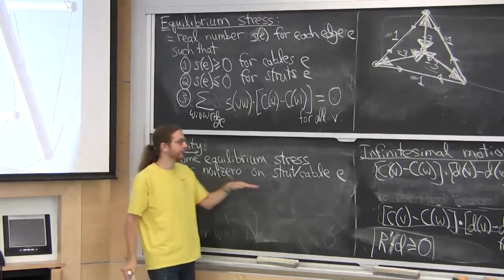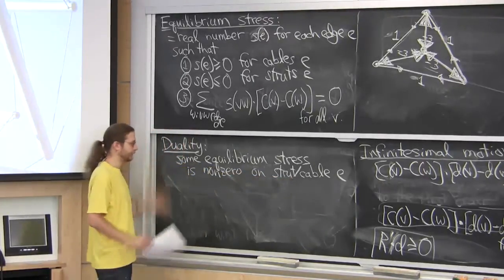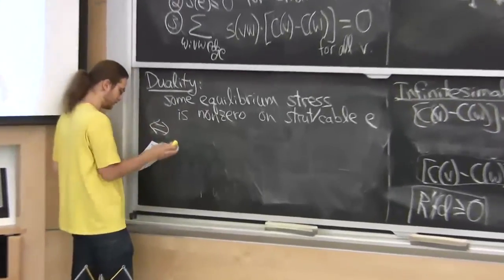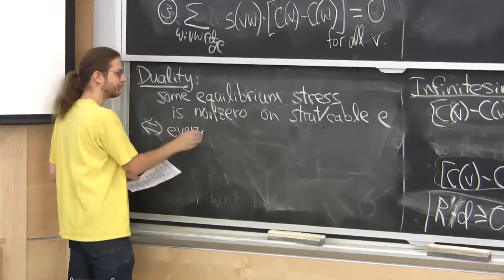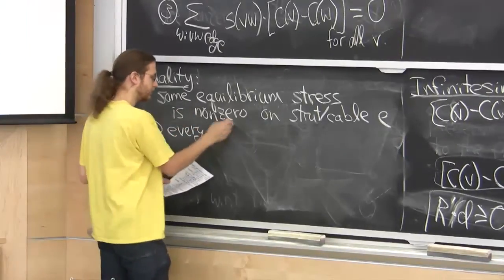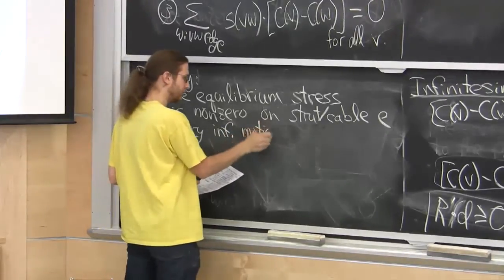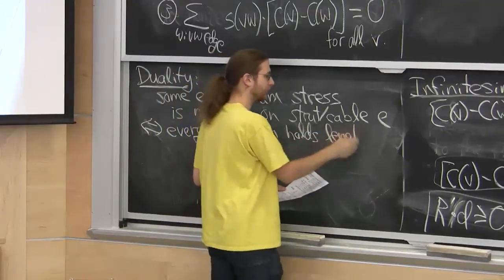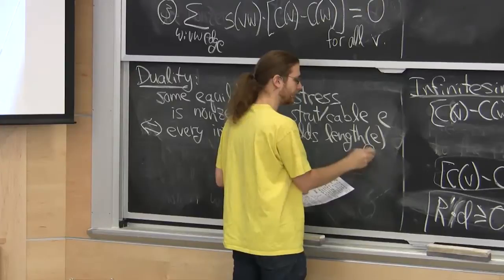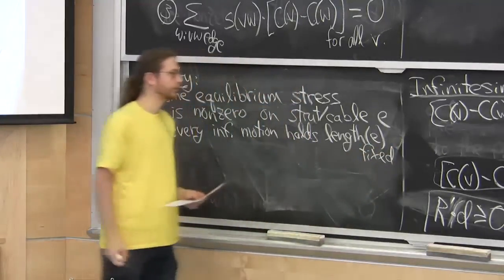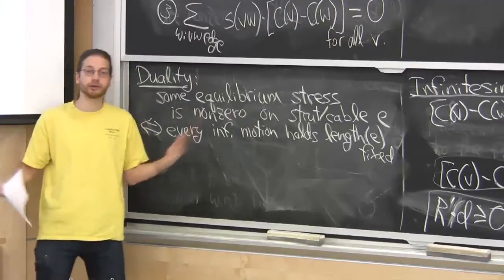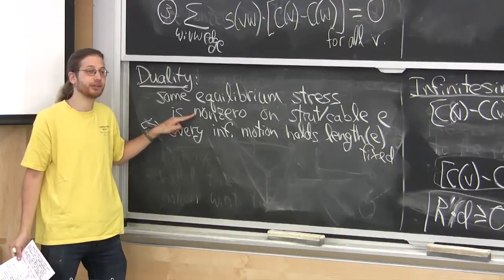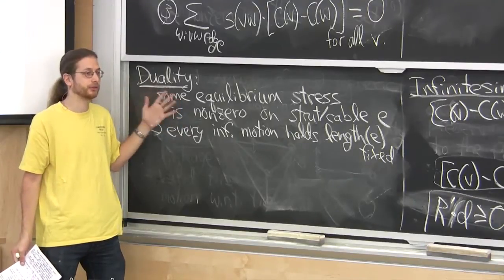And the interesting case is when you're non-zero on some strut or cable, let's say. So if there is such an equilibrium stress, then it's not quite the case that you're rigid, but you're rigid on that edge. Every infinitesimal motion holds the length of that edge fixed. So this is a strut or a cable. It could get longer or it could get smaller, depending on which case we're in. But if there's a stress that's non-zero on that edge, then in fact it can't change length at all. It effectively acts like a bar in this configuration.